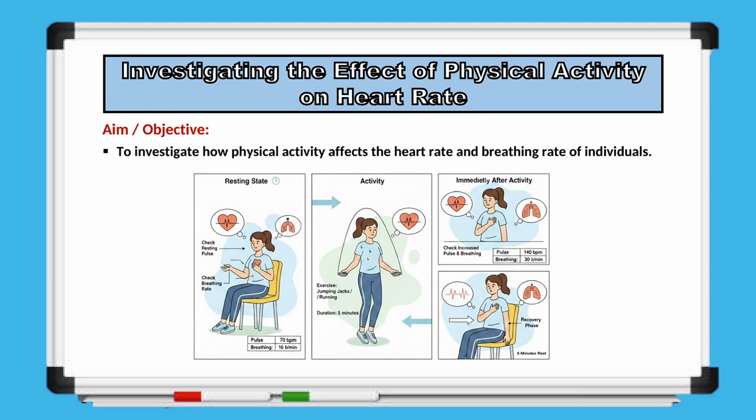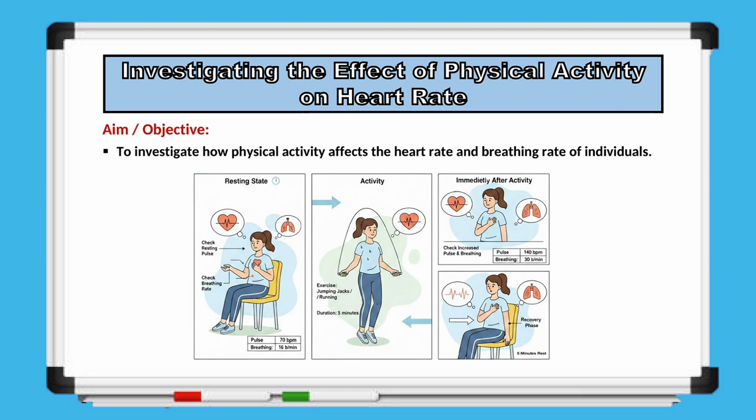We begin by observing the resting state. At this stage, we check the participant's pulse and breathing rate before any activity. This gives us a baseline to compare the changes that occur during and after exercise. Next comes the activity phase. Here, participants perform exercises such as jumping jacks or running for about 5 minutes. Immediately after the activity, we measure the pulse and breathing rate again. As expected, both increase due to the increased demand for oxygen and energy.